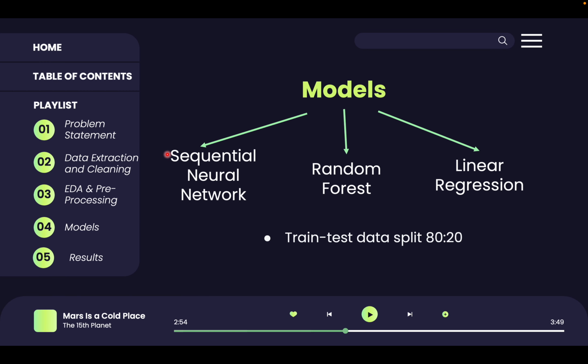Then we came to the models part, where these are the models which we use in our project for prediction of the popularity index. These models are for the numerical dataset that included the features of the song. We are using sequential neural network as a main machine learning model. We expect it to run better than our other two baseline models, that are random forest and linear regression. For all the models, we used a training dataset and a test dataset, which are formed by splitting the original dataset into 80:20 ratio.